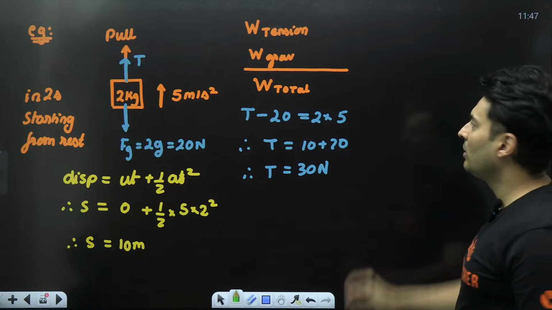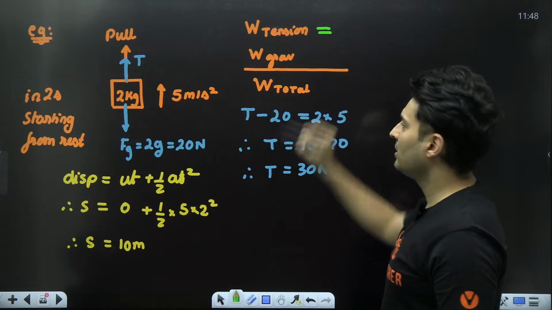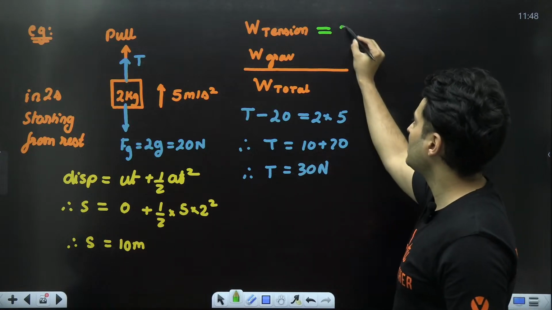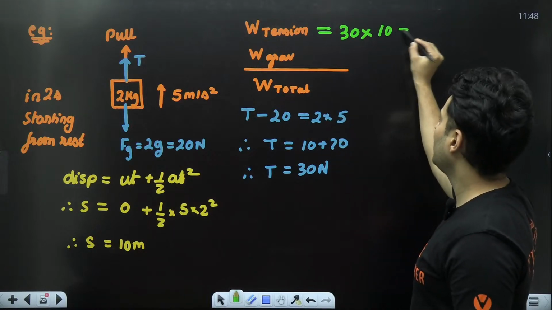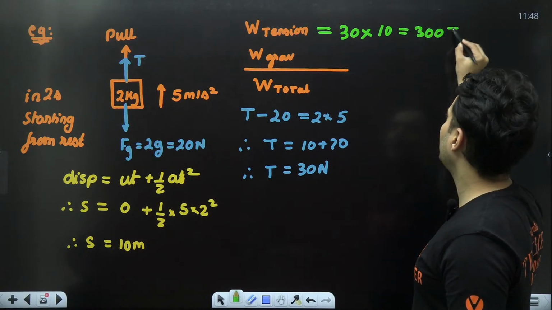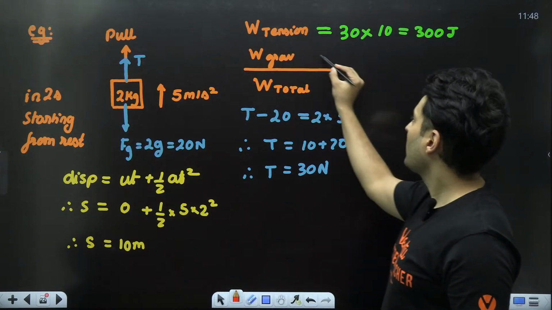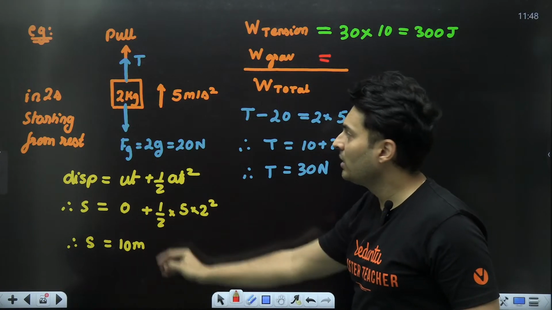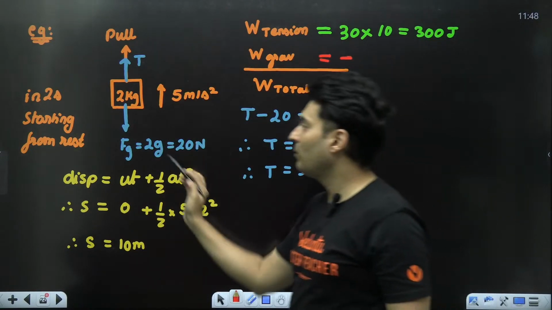Lastly, let's come to the work done part. Work done by tension will be tension force, which is 30 Newton, multiplied by displacement, which is 10. So it will be 300 joules. What about the work done by gravity? Gravitational force is down, displacement is up, hence negative work. Did you understand why negative work?